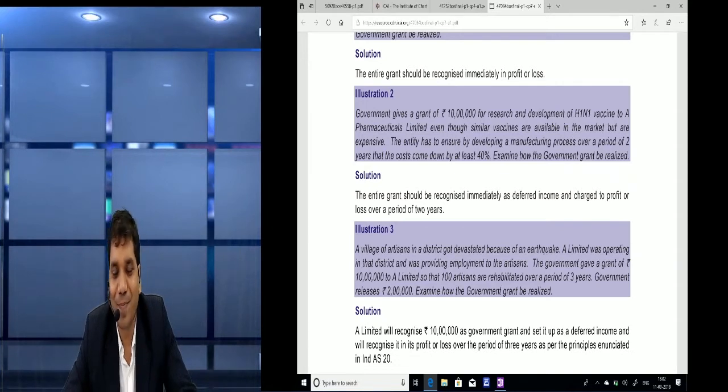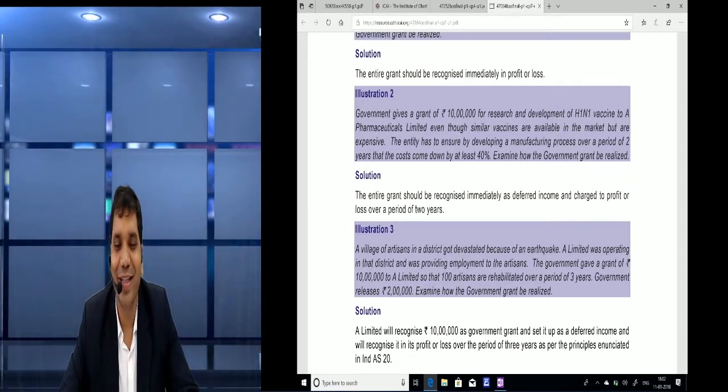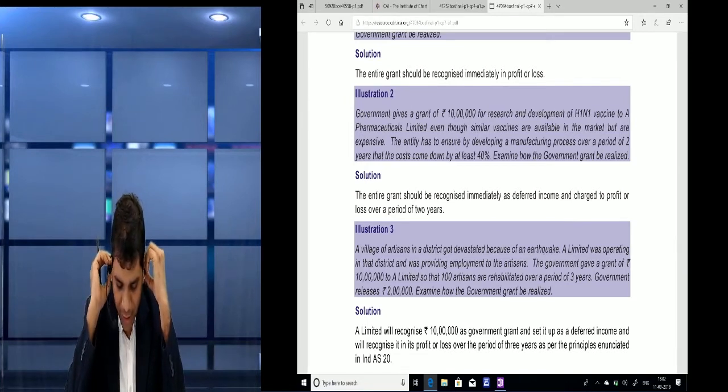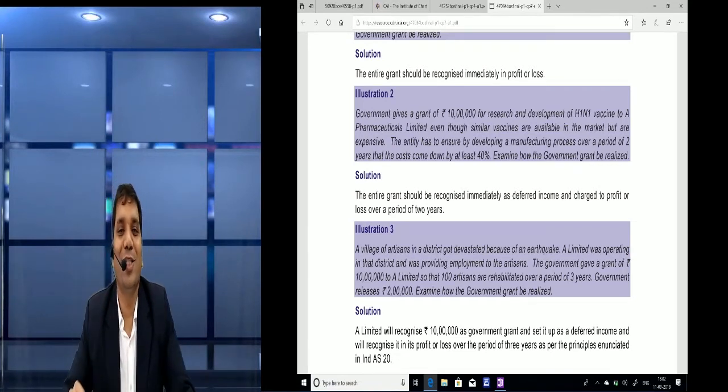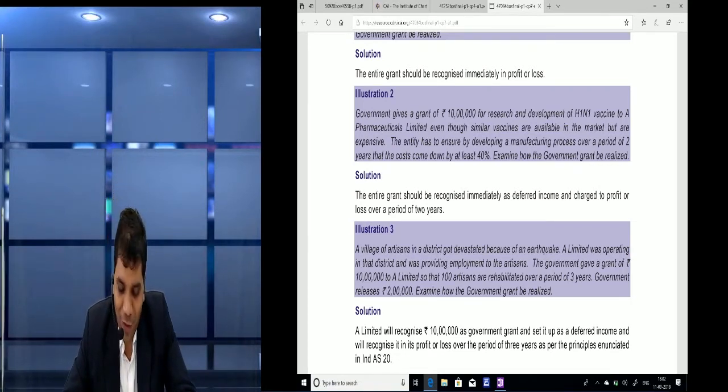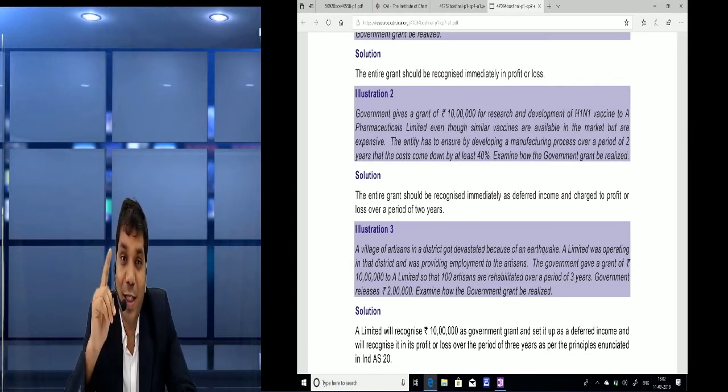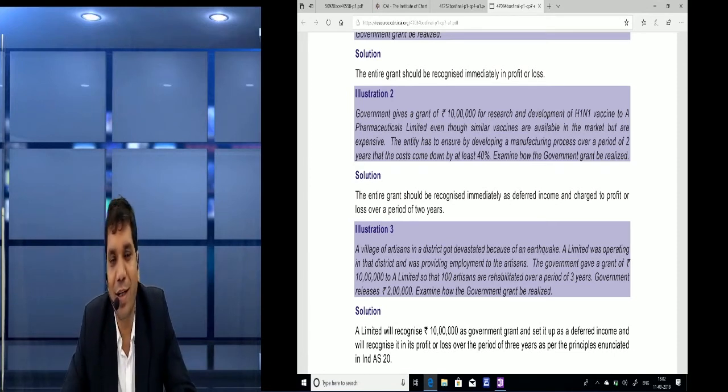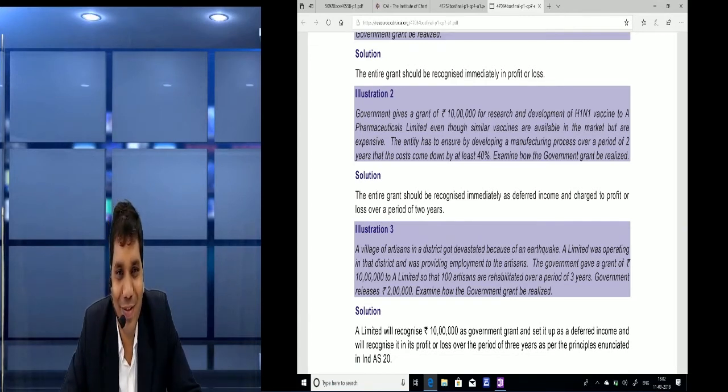Okay. Now, in the present case, step 2, they had given a government grant of 10 lakhs with the expectation that in 2 years the price of the particular thing goes down by 40%. Therefore, step 3, we should recognize it immediately, but subject to the condition attached. If the condition is not fulfilled, then it may become refundable also, then we can defer it also. Okay, so this is the way to write the answer for this question.